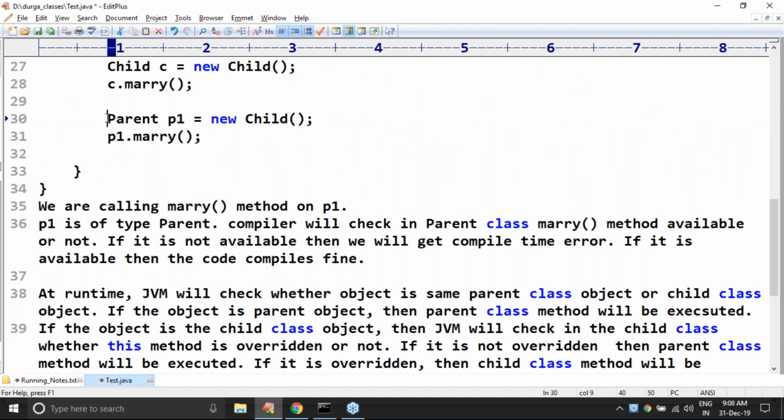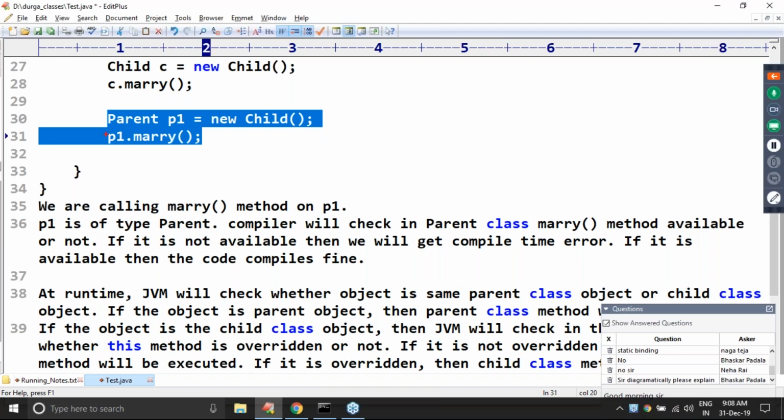Observe this point, sir. You are calling the Mary method on P1. P1 is what type? Parent type. So to call the Mary method on P1, this Mary method should compulsorily be available in the parent class. If it is available, then the code is going to compile. At runtime, which one is going to execute, forget about that. Syntactically, no problem at all.